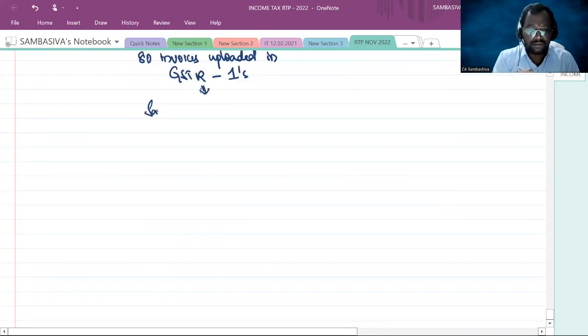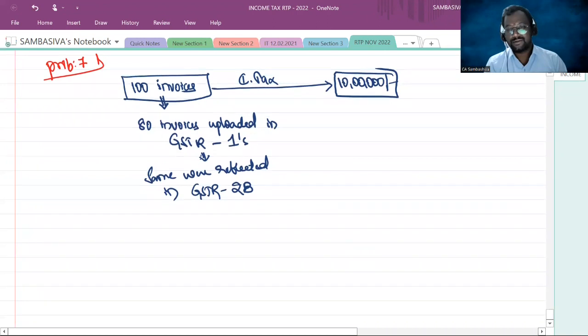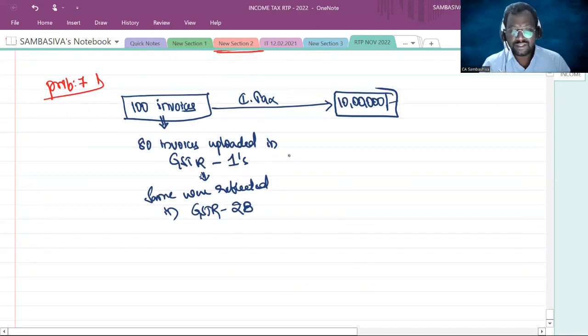And the GST involved in these 80 invoices is rupees 6 lakhs.